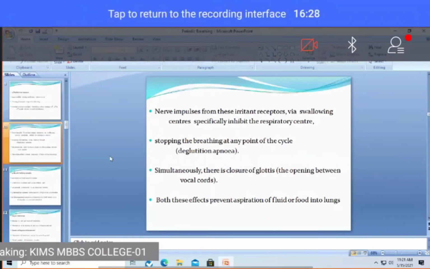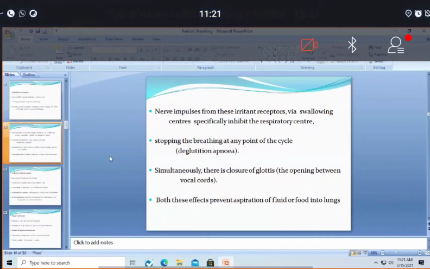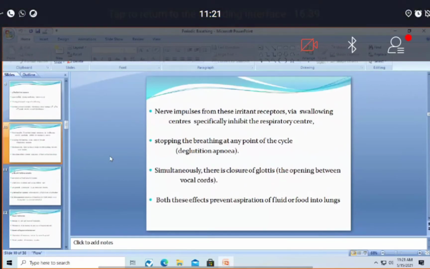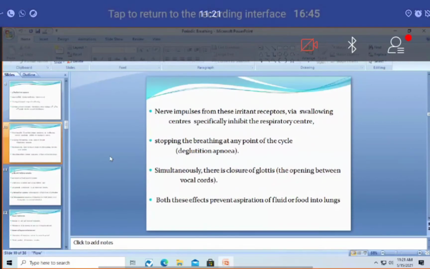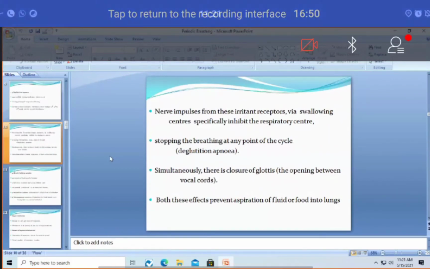I think you can see this choking concept in the movies. Suddenly, the person will be eating, and suddenly the person will catch his throat, and he will not be able to speak anything, and he will be collapsing. Okay. This is a process called choking, because of entry of food not into the esophagus but into the respiratory tract because of this faulty incoordination.